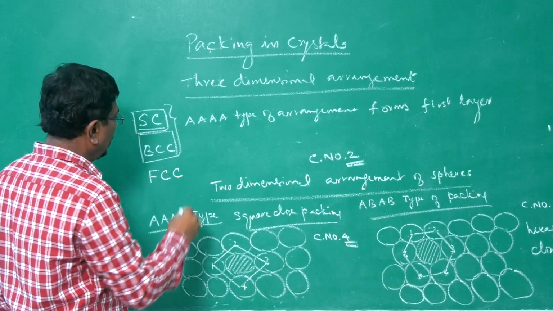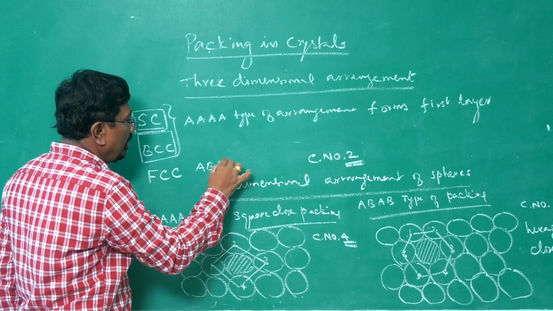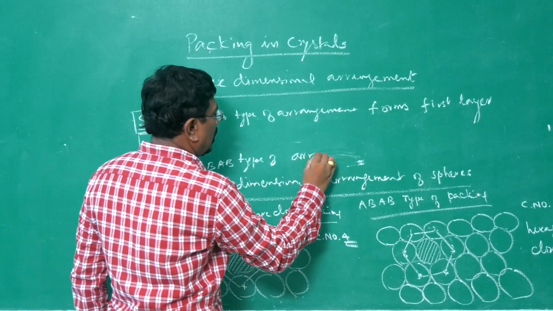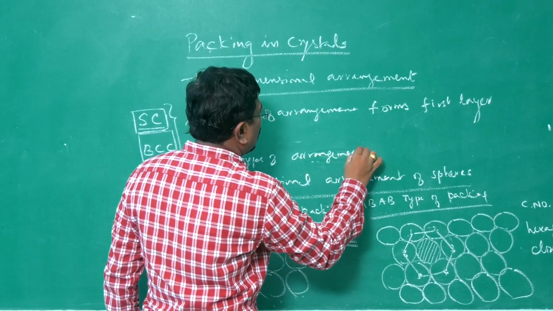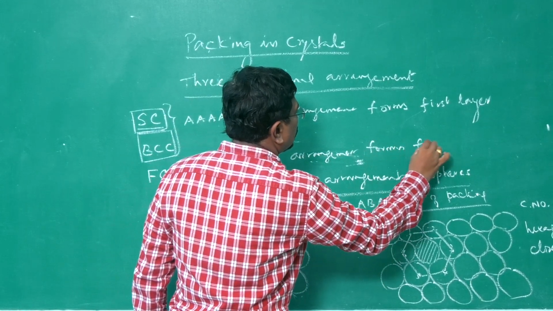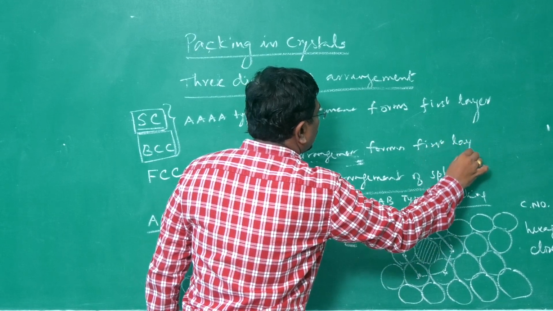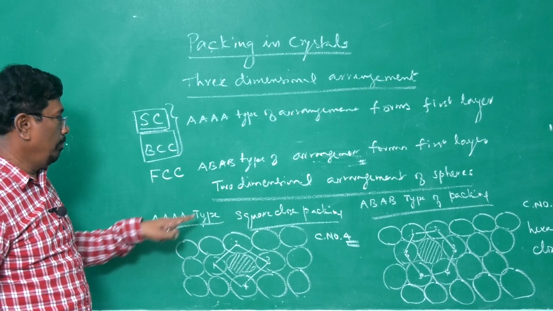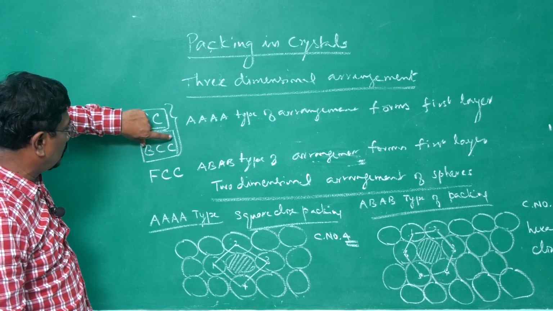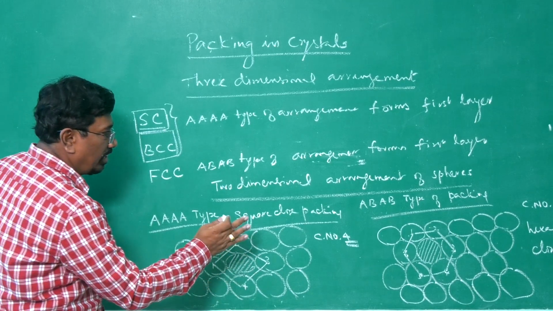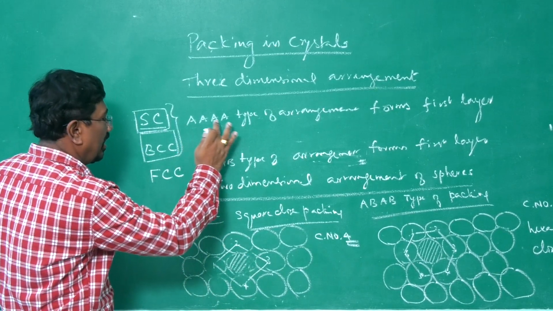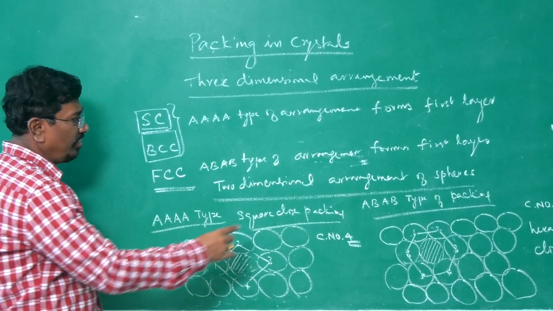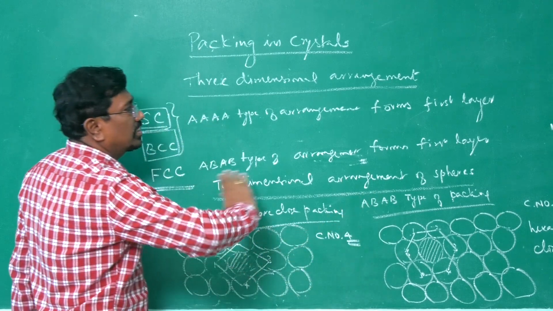In FCC, AB type of arrangement forms the first layer. This difference you should note. Only for that we have seen 2-dimensional arrangement. Here in simple cubic as well as body centered cubic, first layer is only like this, AA arrangement only. But in FCC, we have AB type arrangement as the first layer.